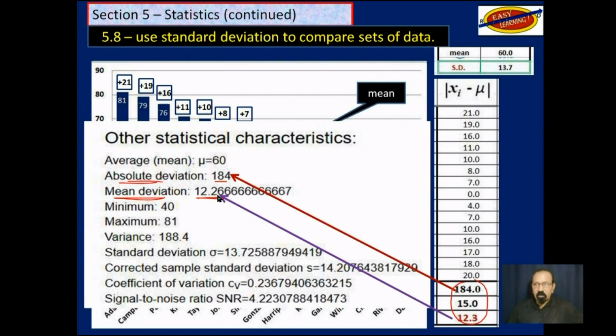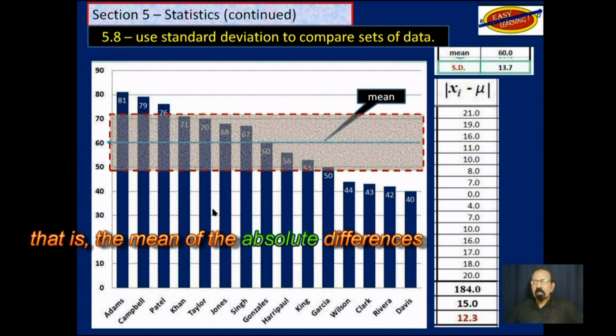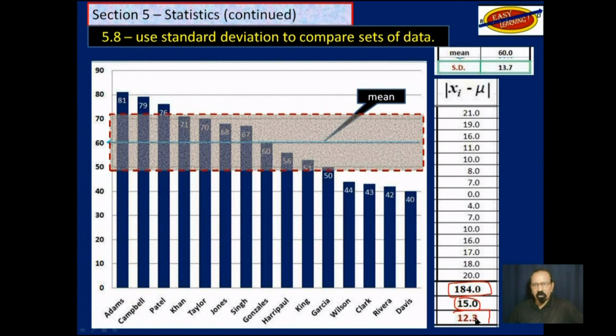Now, this is easy to understand. If we find the mean of the differences, 184 divided by 15, we get 12.3. That's the mean of the differences from the mean of the individual values. And so we get this here. So it's 12.3 on either side of the mean. 12.3, so we are at 72.3 to 47.7 on either side of the mean.